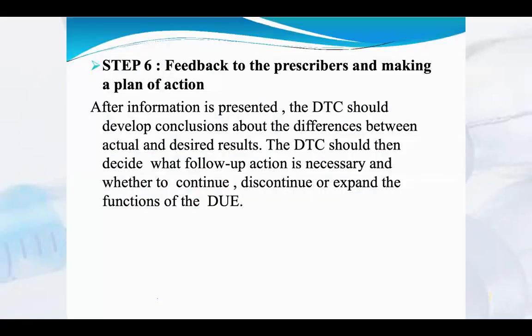Step 6 is feedback to the prescriber and making a plan. Whatever data they receive and analyze, they make reports and present them to the drug therapy committee, and it has to be circulated among the prescribers. Develop conclusions about the differences between actual and desired results. The drug therapeutic committee should then decide what follow-up action is necessary and whether to continue, discontinue, or expand the functions of the drug use evaluations.